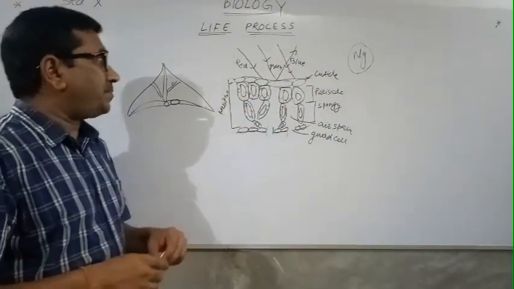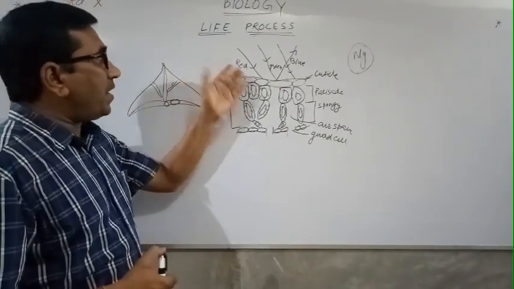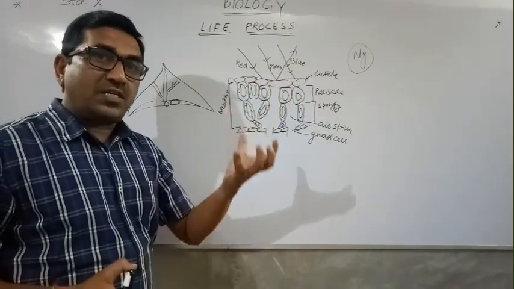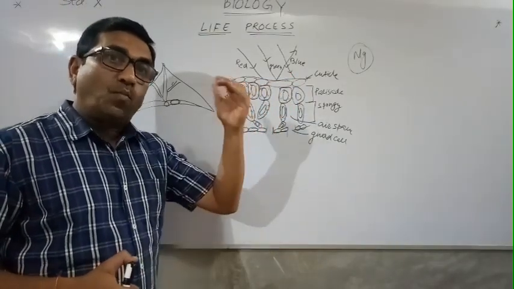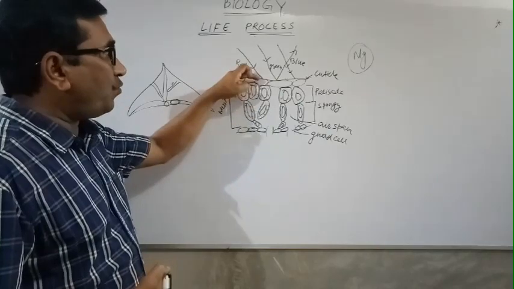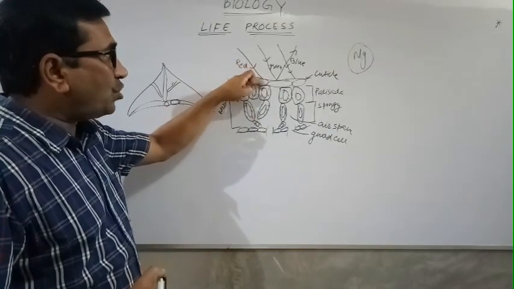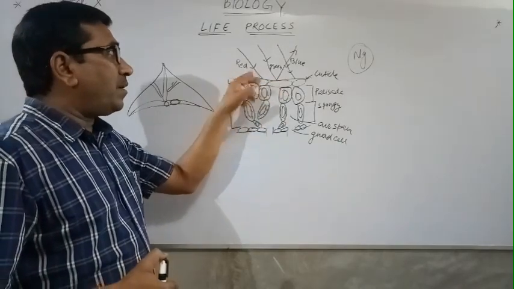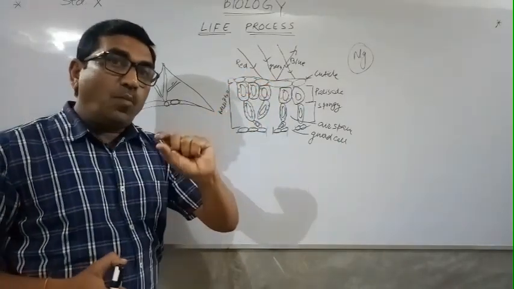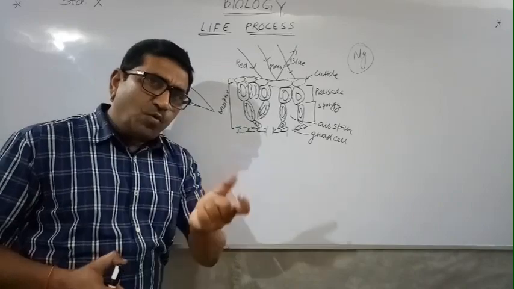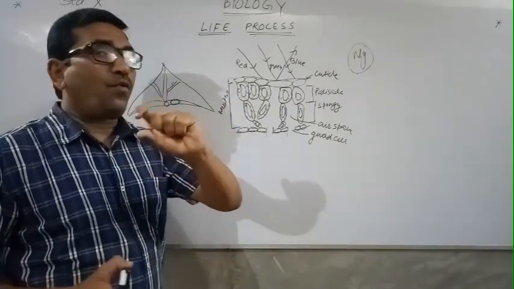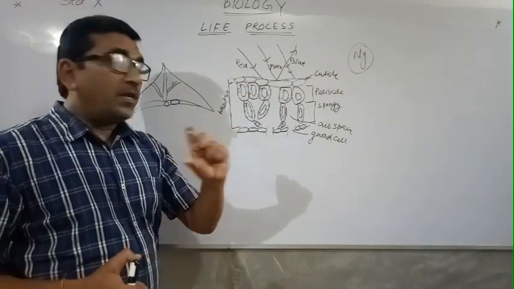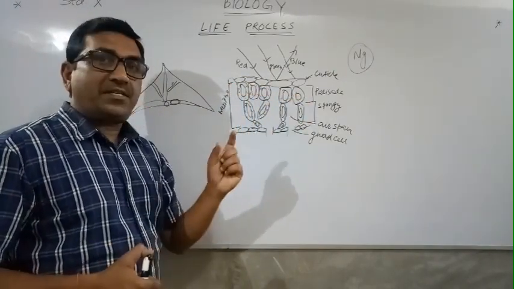Now what happens to this solar energy? The first part, the palisade, is transparent and allows most of the light to enter from here. It allows most of the light to enter into it. The upper part has almost few chlorophyll or no chlorophyll present. Light is entering. It means this chlorophyll in the palisade.